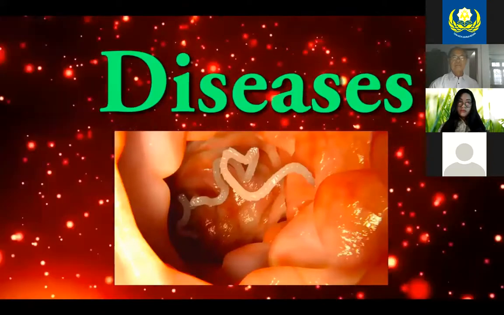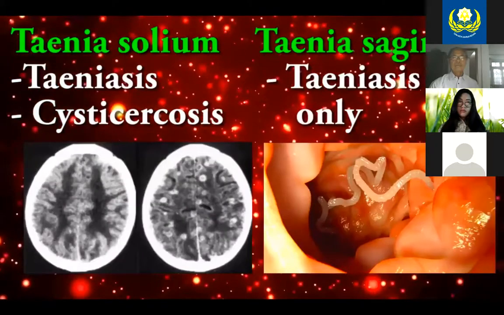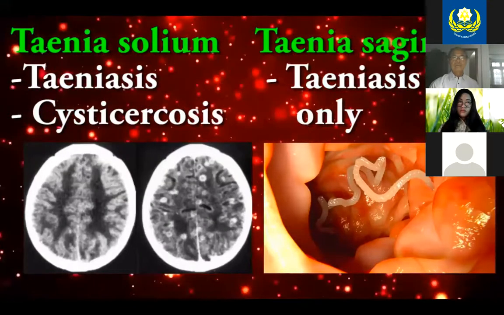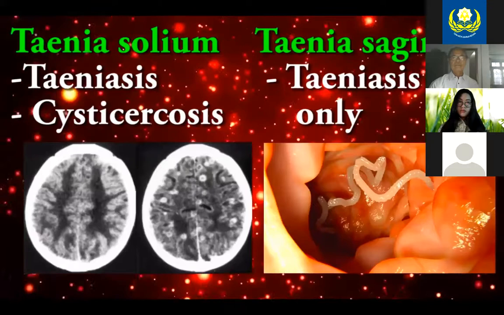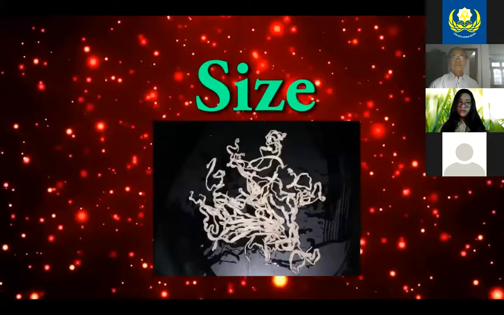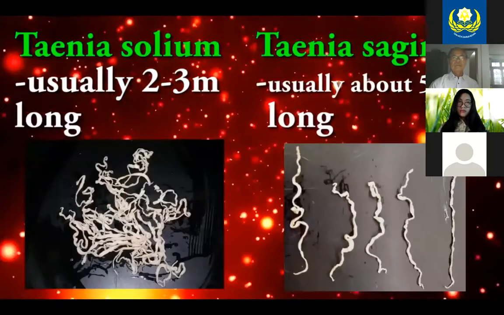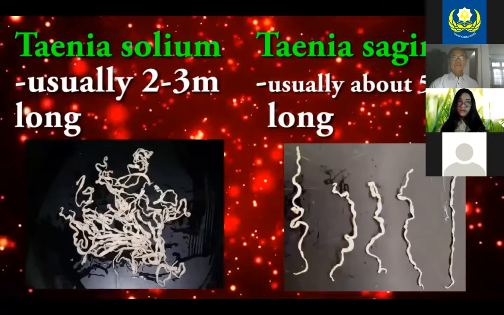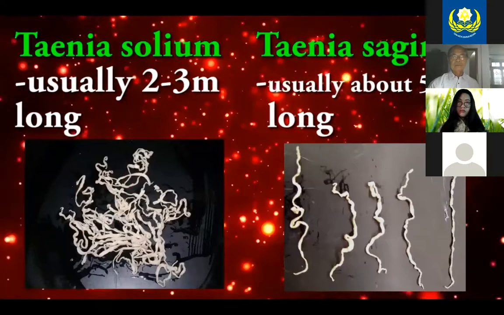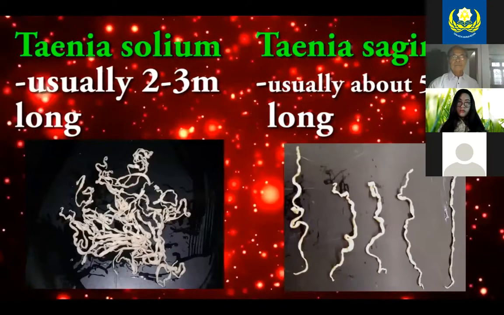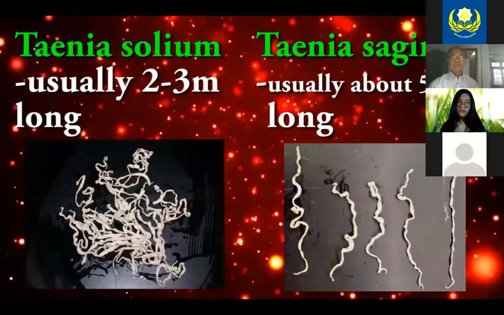Diseases: Taenia solium, taeniasis and cysticercosis. Taenia saginata, taeniasis only. Size: Taenia solium. The adult form is usually about 2 to 3 meters long. Taenia saginata is usually about 5 meters in length, but may on occasion be longer, about 25 meters long.